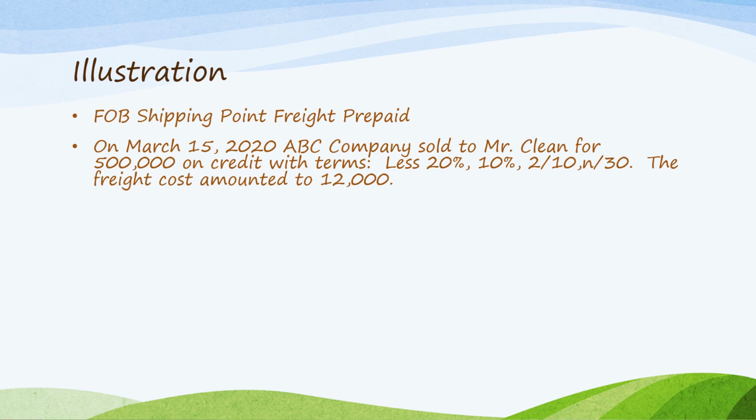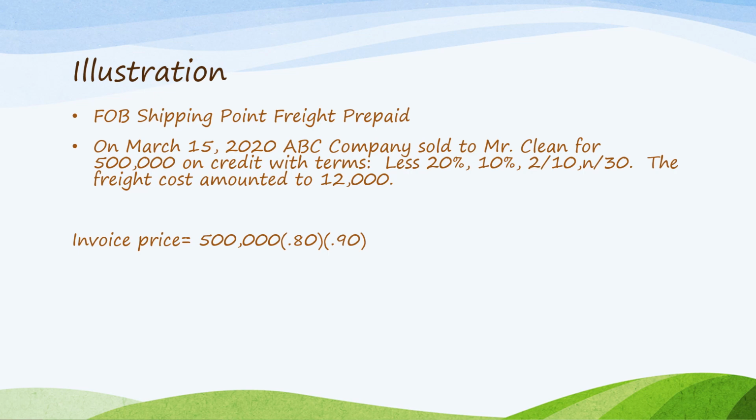Another illustration, illustration 3 of case 3, which is FOB shipping point freight prepaid. So, on the same problem, on March 15, 2020, ABC company sold to Mr. Clean for 500,000 on credit with terms less 20, 10, 2/10, n/30. The freight cost amounted to 12,000.